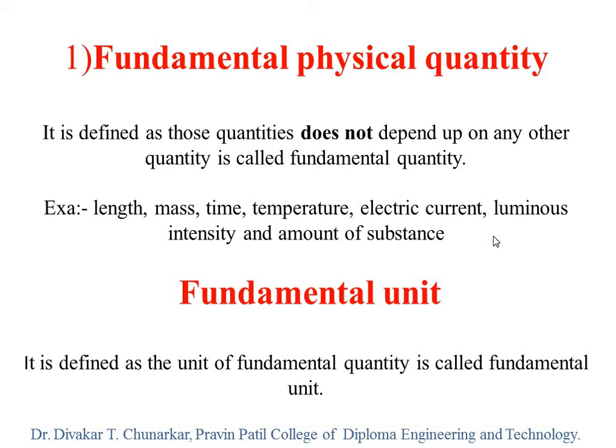Keep in your mind. Another one: blank is a unit of mass. Option A kg, option B gram, option C both A and B, option D none of them. So the unit of mass is gram or kg. So our option is C, both A and B.